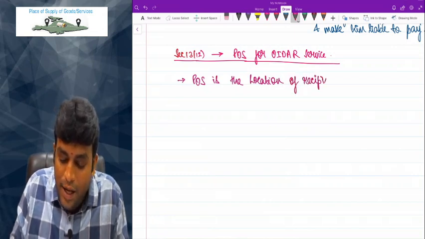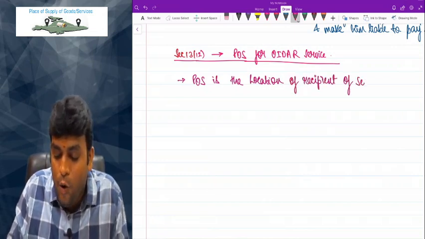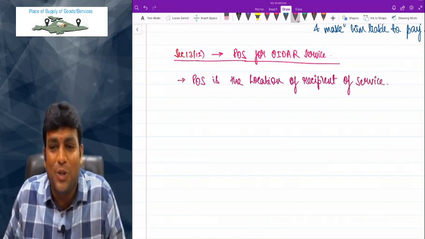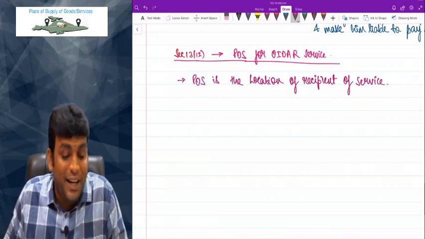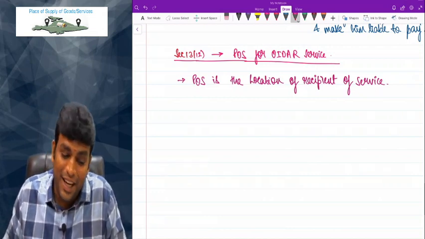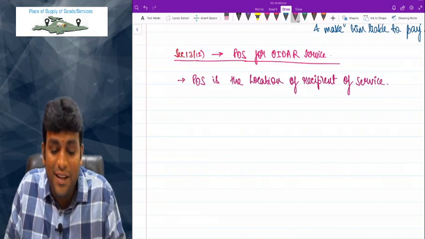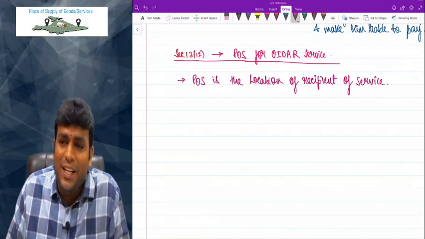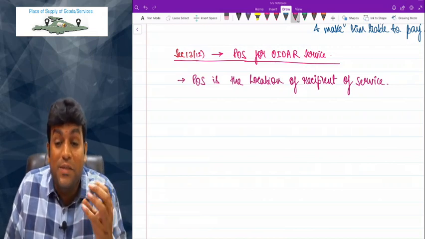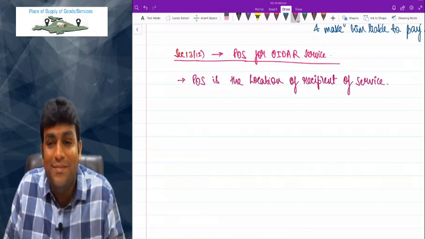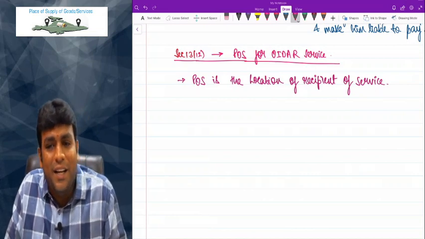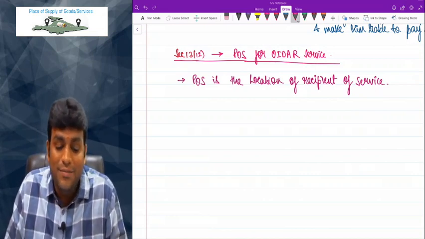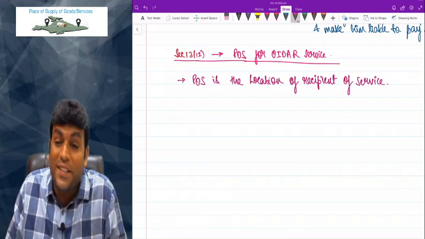So for example, in the case of Netflix, persons in India are sitting and watching the videos. So the location of the recipient is nothing but India. Correct? But sometimes it's practically not possible to directly tell the location of the recipient, because sometimes we access some free content online, or some paid content online, and we might not give our address, and location details are not given.